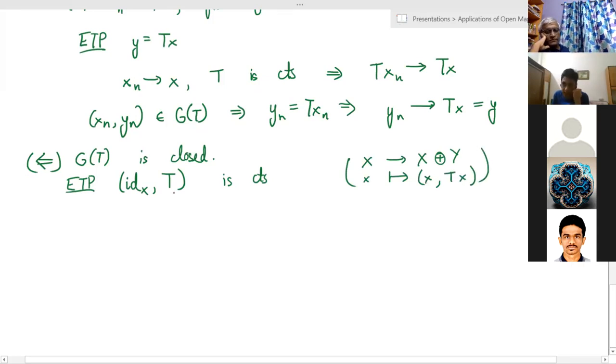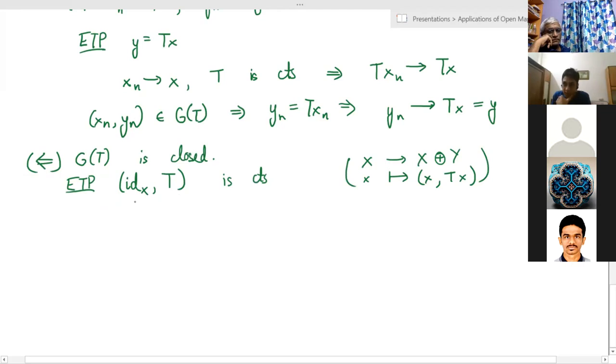So I'm claiming that this is continuous, and this is enough to prove that T is continuous, because then I can just compose this with the projection onto the second coordinate. So that will give me the continuity of T. So it is enough to prove that this is continuous.